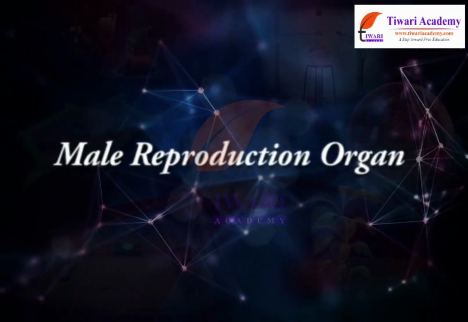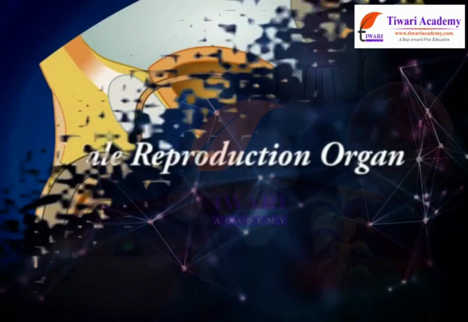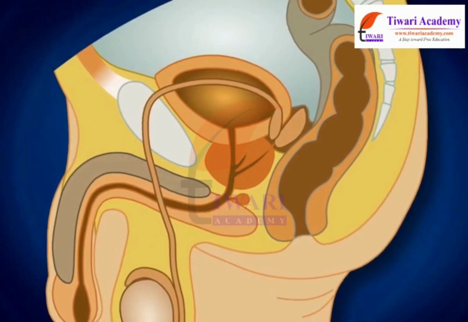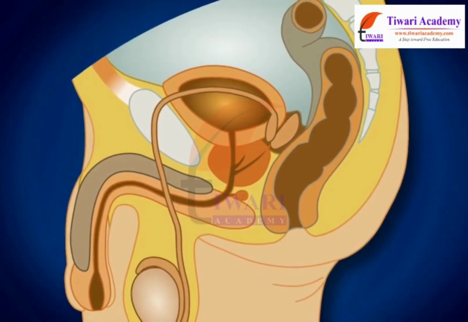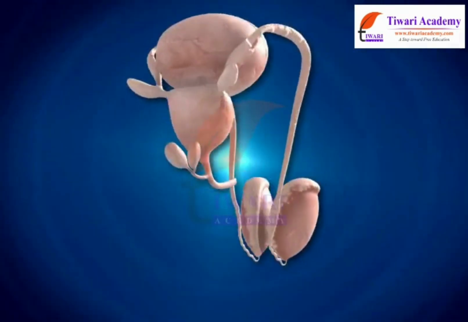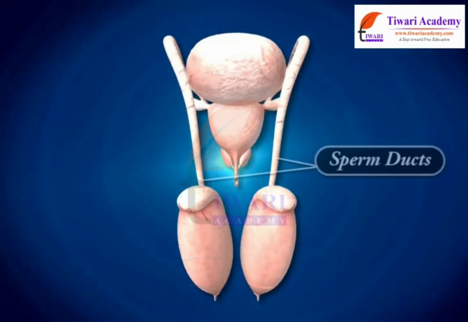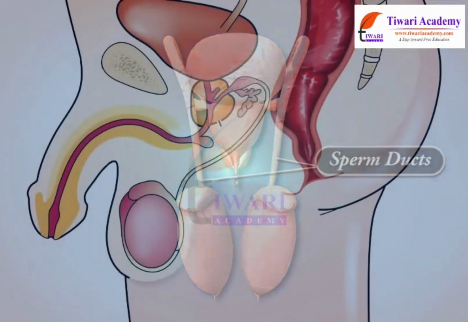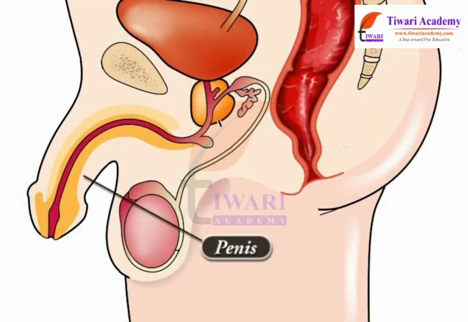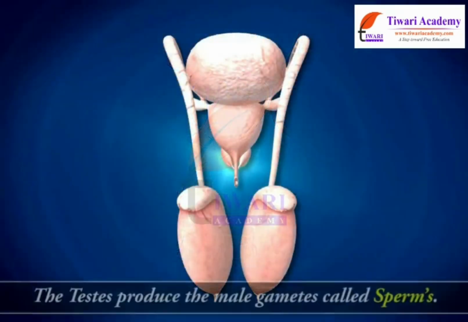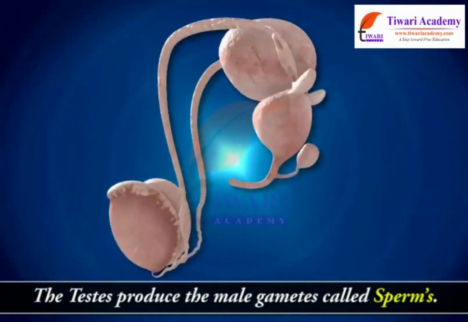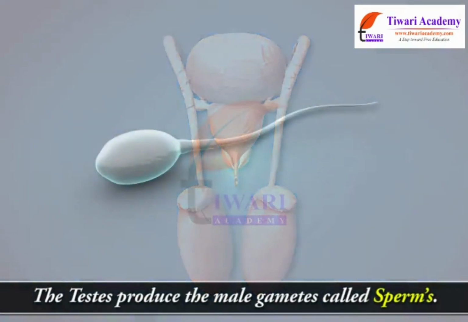Male reproductive organs. The male reproductive organs include a pair of testes, two sperm ducts, a penis. The testes produce the male gametes called sperms.